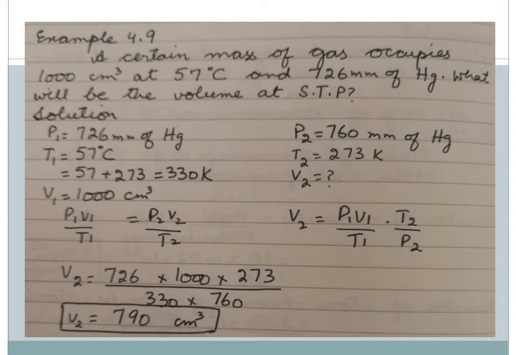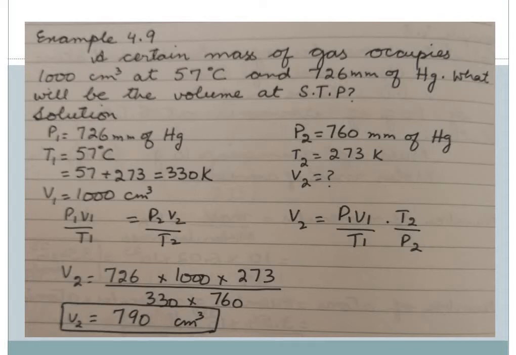Now there is a question. Example 4.9: a certain mass of gas occupies 1000 centimeter cube at 57 degrees centigrade and 726 millimeter of mercury. What will be the volume at STP? Now just see over here, they have written STP.